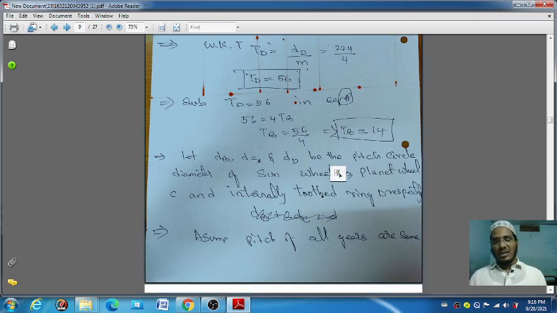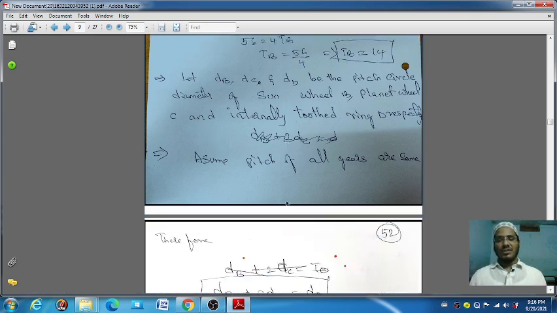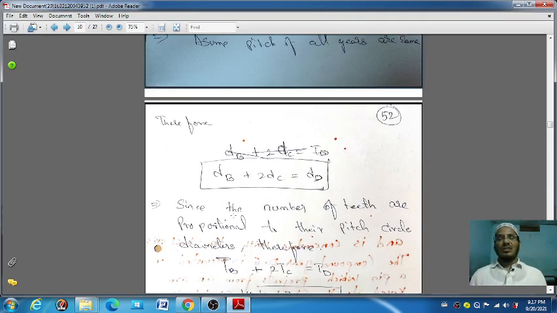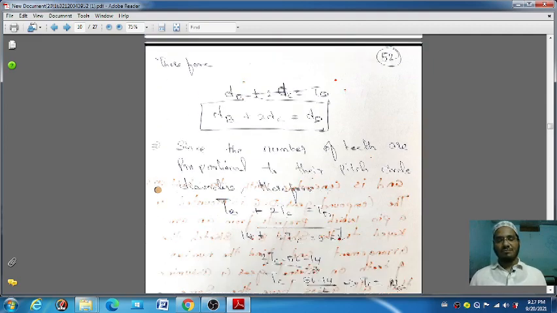Okay. Then next, suppose the pitch circular diameters dB, dC, dD of the sun wheel and planet wheel. Then assume the pitch of all gears is the same. Here you have to assume because the question is not saying, but by the fundamentals of this epicyclic gear train, sun and planet, you have to assume. In that last question we already did this: dB plus 2dC is equal to dD.